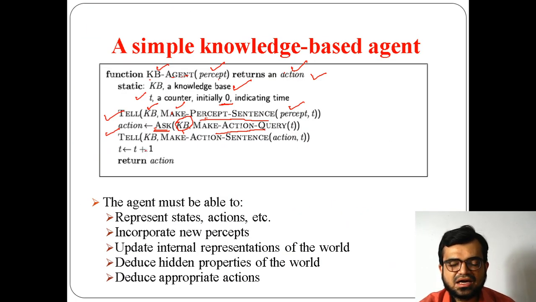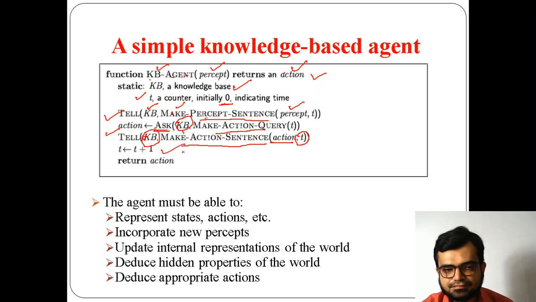Now what happens after selecting the action? The knowledge base agent will tell the knowledge base that so and so action has been selected for the given query. Initially the t value we had taken as 0, but now t has been incremented by 1.